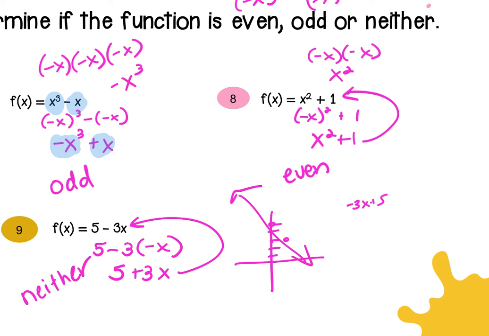What does odd look like? Odd is symmetric to the origin. So like the y equals x line, that has odd symmetry. I mean, that's odd, so it has origin symmetry. You can either look at it by saying fold it on the y equals x line or the y equals negative x line. Does it overlap? This one on the y equals negative x would. Or picture folding it in half, like bringing this part down and then flipping it over. That's the other way to look at it. Down and over. Will it overlap?